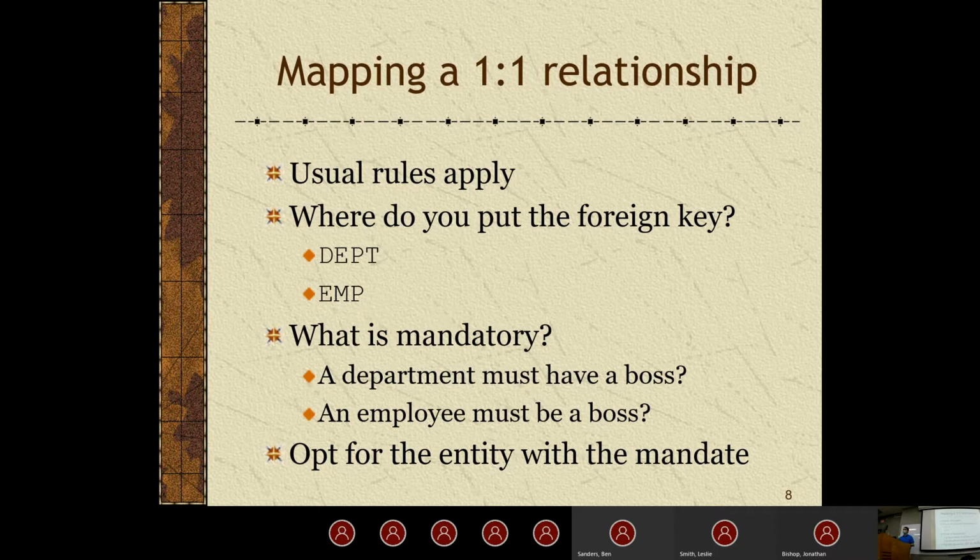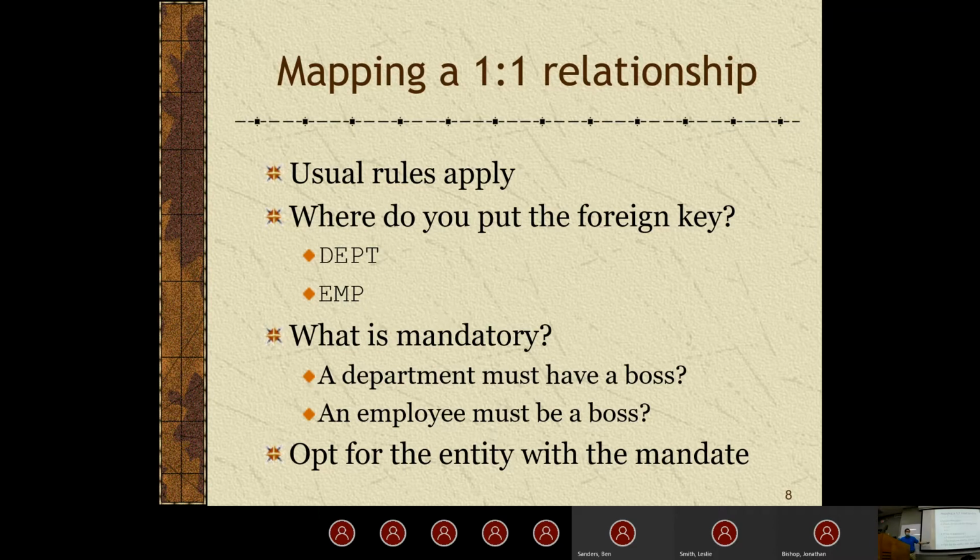Does a department have to have a boss? Depends on the business rules. We don't know. So for example, for the managing director, do they have a boss according to business rules? They do not. That's exactly correct. So it really does depend upon what the organization sets regarding whether or not we have to have that.